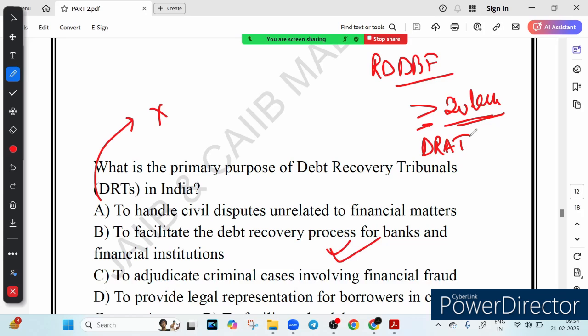For example, let's suppose a business takes a loan of 50 lakh from a bank but fails to repay it. Instead of filing a case in the regular court, which takes years to complete, the bank can approach the Debt Recovery Tribunal for a faster decision. That is the role of DRT. So option B is the correct answer here, right?